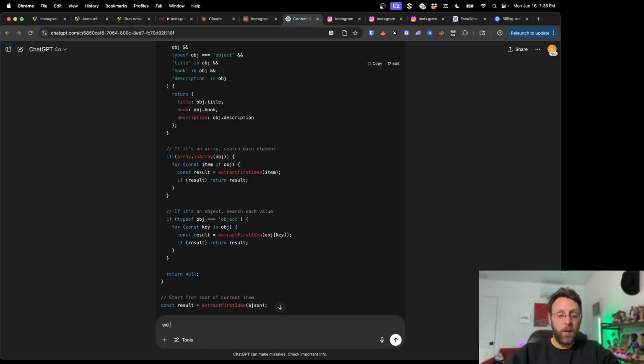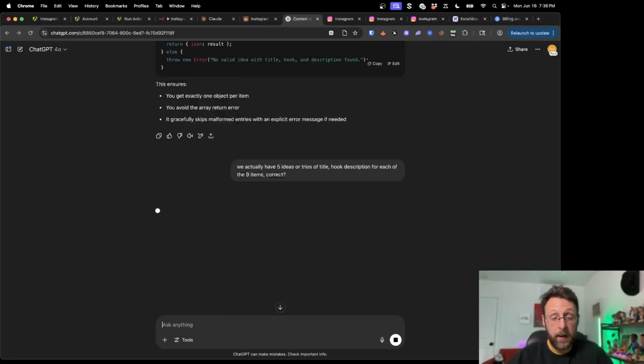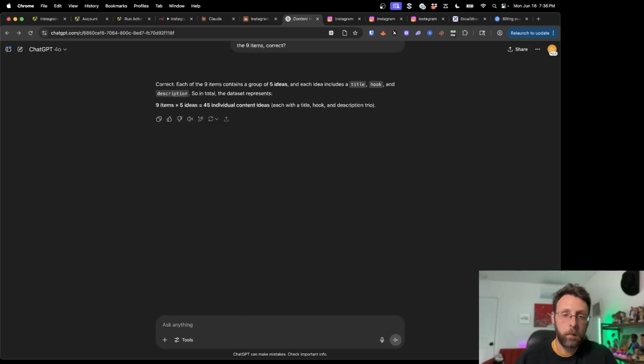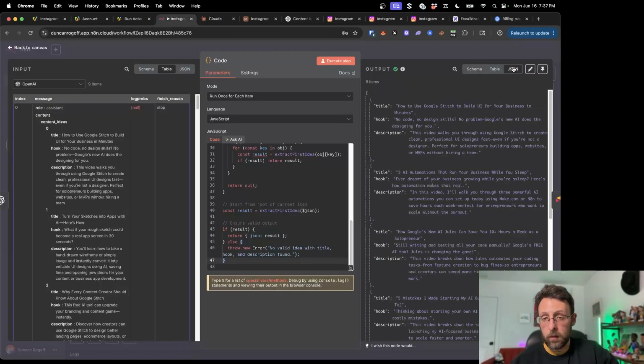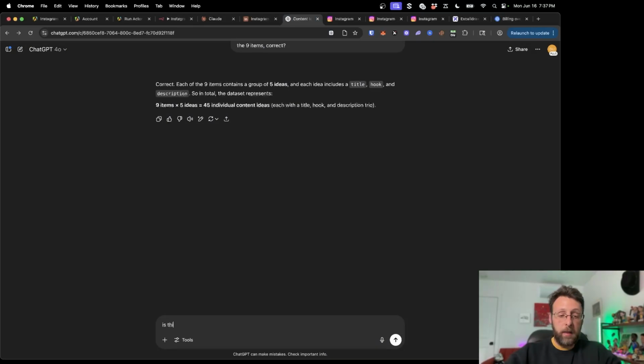Okay, so we actually have 5 ideas, or they're not pairs, but trios of title, hook, description for each of the 9 items. And I'll just say correct. I want to make sure that it recognizes the format that I gave. Okay, so that's what it says it has. But if I look at this, it only says 9 items. And I feel like it should say, oh, maybe this is right, actually. So let's just go ahead and ask, is this correct?